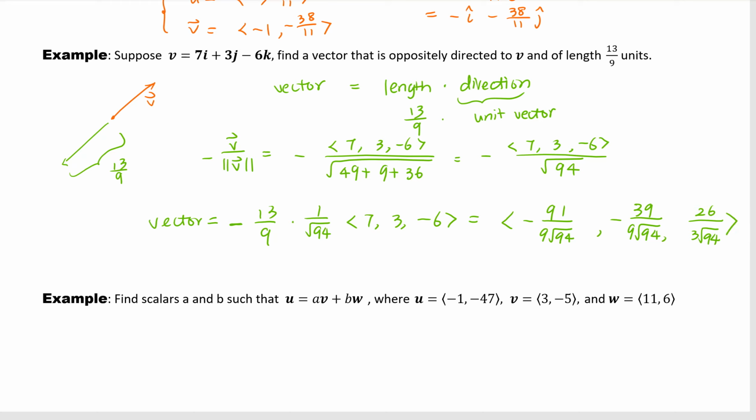So far, so good, everybody? Do you have the same answer? Okay, yeah, the number could be complicated. Okay, let's continue.